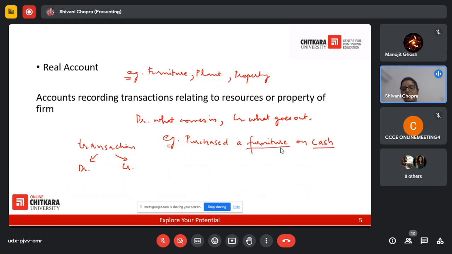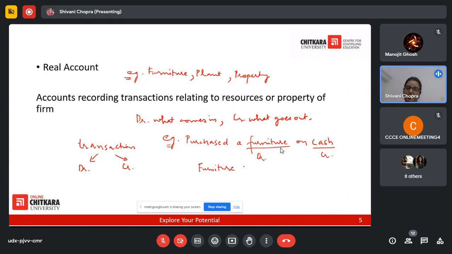Debit what comes in. Furniture is something that is getting added to the business, so we will debit the furniture. Credit what goes out. Cash is the real account that is getting reduced or is going out of the business, so we will credit this. Our journal entry for this would be very simple.